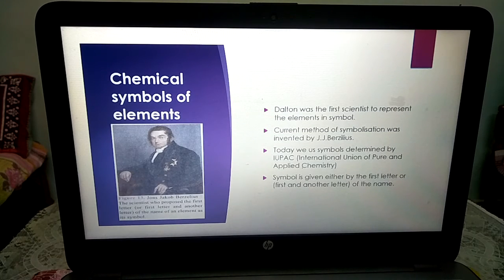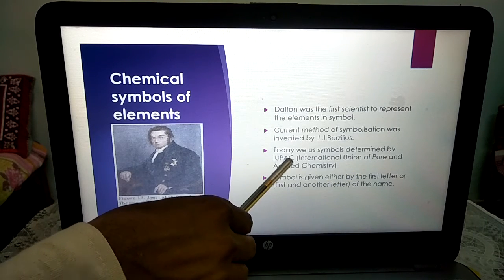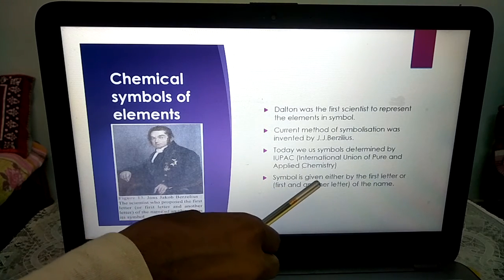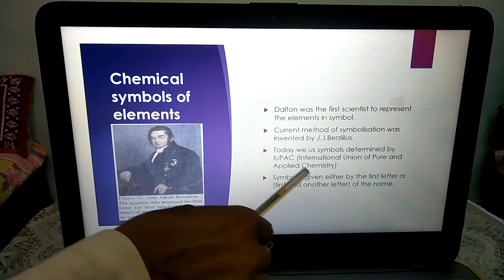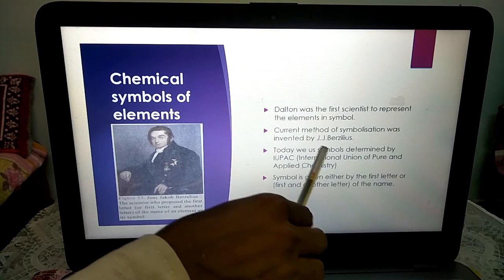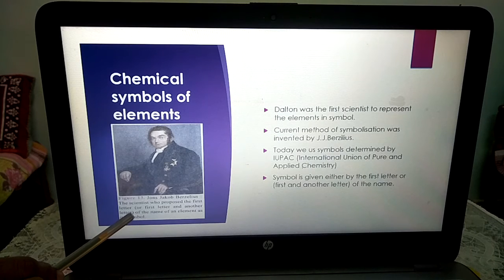But now we are not using those symbols. We are today using the symbols determined by IUPAC, the International Union of Pure and Applied Chemistry. And which method is this using? This is using the method given by J.J. Berzelius, John Jacob Berzelius, the scientist who gave the method of naming the elements.